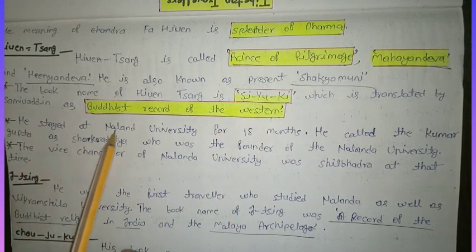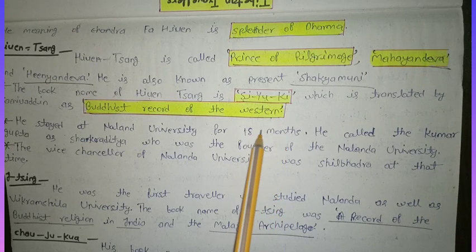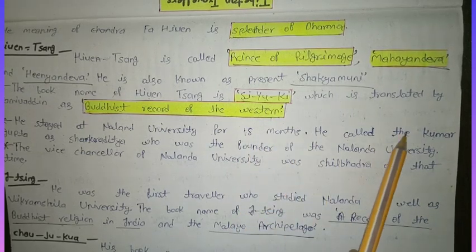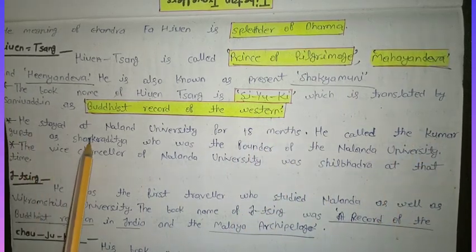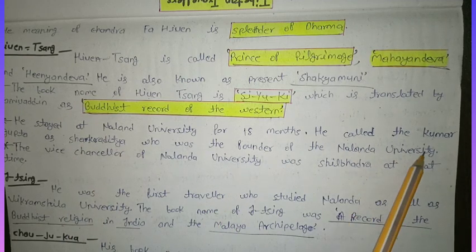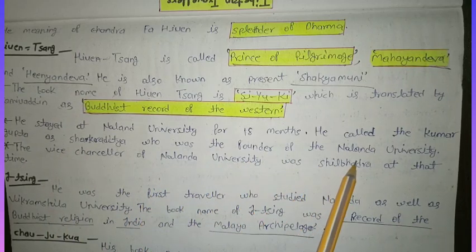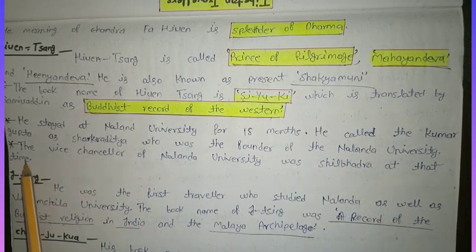He stayed at Nalanda University for 18 months. He called Kumaragupta as Sakraditya, who was the founder of Nalanda University. The Vice Chancellor of Nalanda University was Silabhadra at that time.